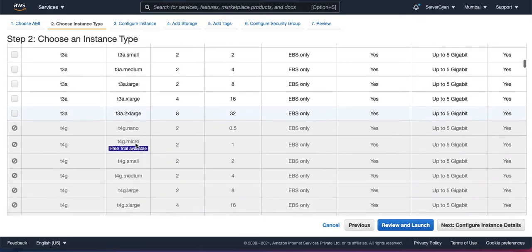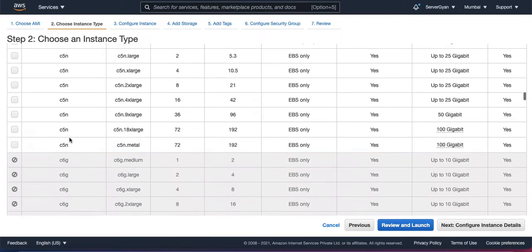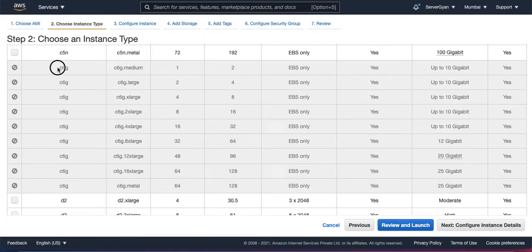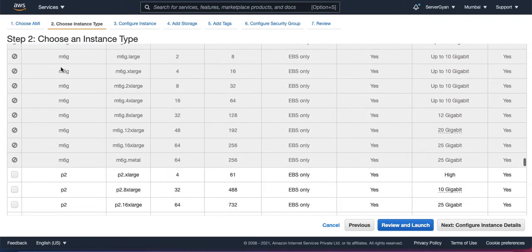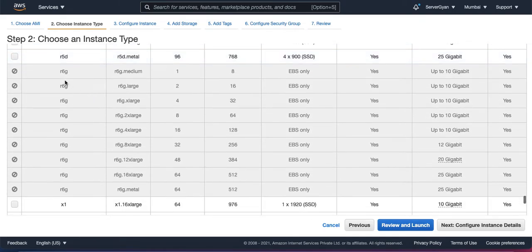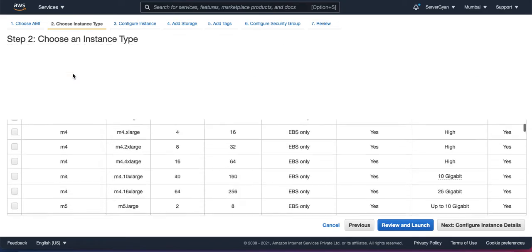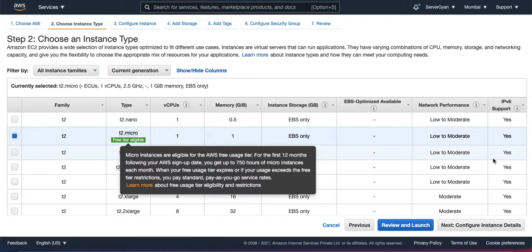Now, obviously, we have these types of instances, and if we talk about ARM, so ARM is supported for instance types like T4G. Moreover, down the line, we will have C6G, and we will have R5G, M5G, M6G. So these are the instance types which we have for the ARM processor, right? So that is something we need to keep in mind, that different types of hardware are available for different types of AMIs, right?